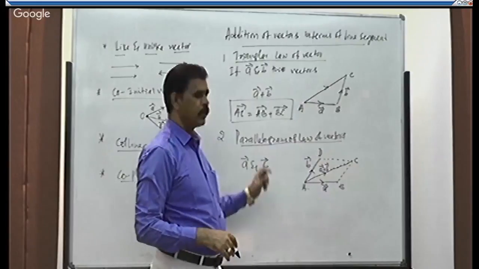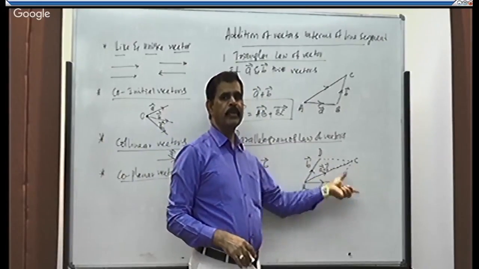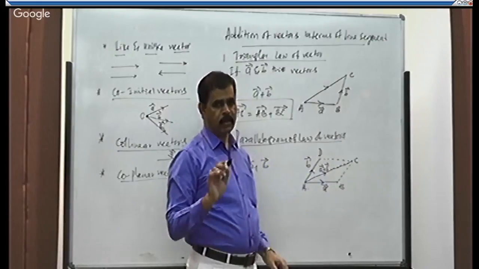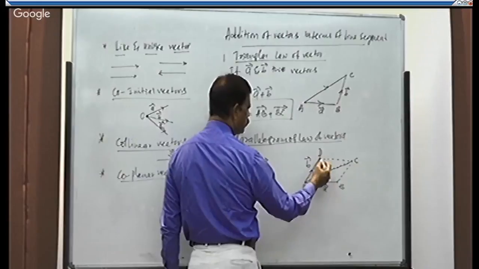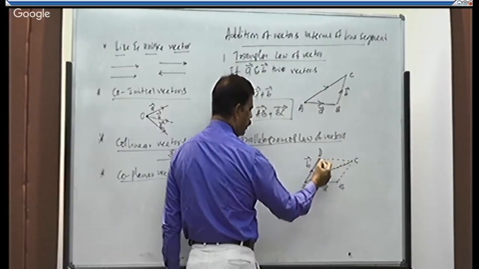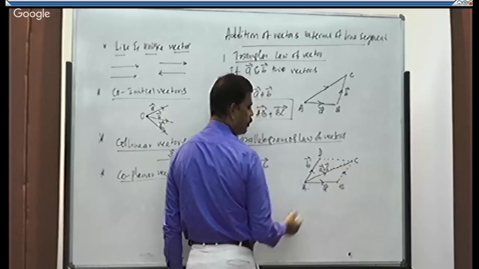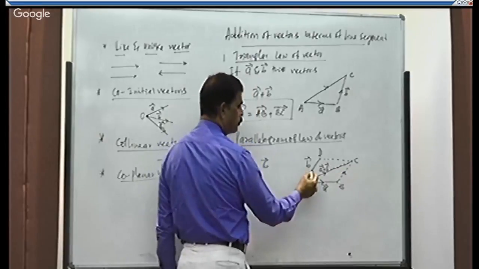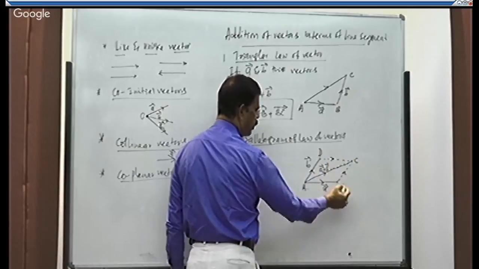As we know, what is a parallelogram? It is a quadrilateral in which opposite sides are equal and diagonals are not equal. See the figure. AB is equal to DC and AD is equal to BC. So this is vector BC parallel to B, and this is vector DC parallel to AB.